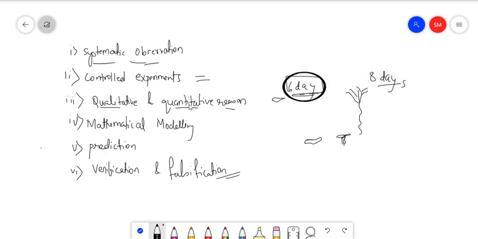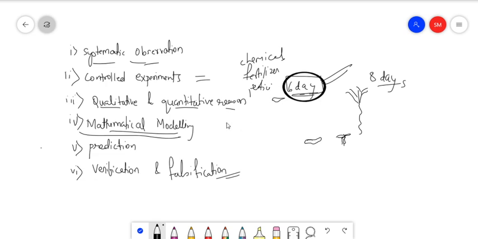The qualitative or quantitative reason will be that I have used certain chemicals, certain fertilizers, certain pesticides, and because of this, earlier growth happened. So this point number 3 is done. Now the fourth one: I will be making a mathematical model.